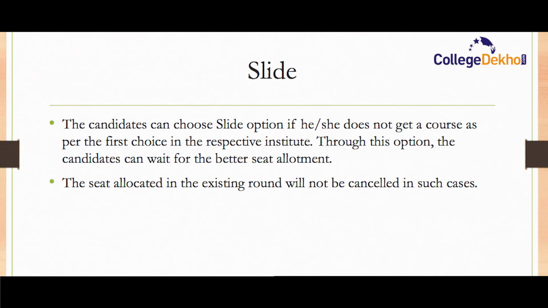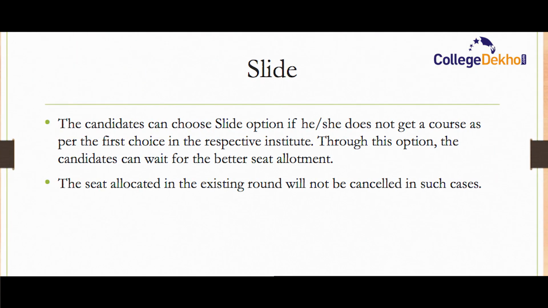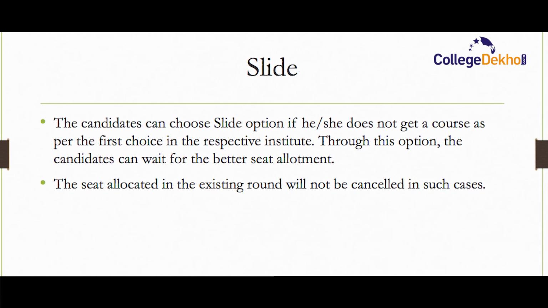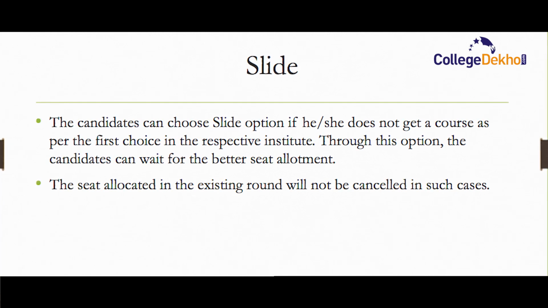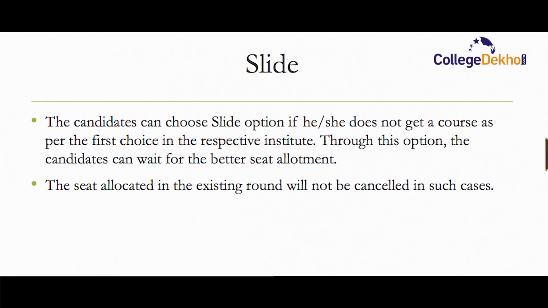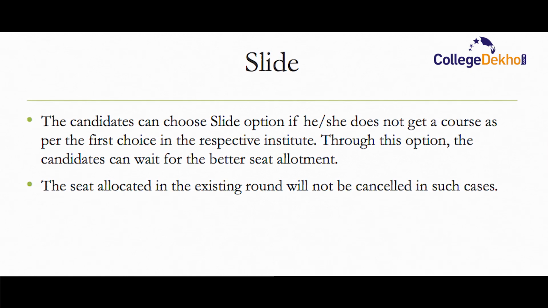And slide option. Candidate choosing slide option must note that if you are not allocated a course or branch as per your first choice in the JOSAA counseling, then you can choose slide option. In such cases, the already allocated seat will not be cancelled until and unless you get a better seat allotment.